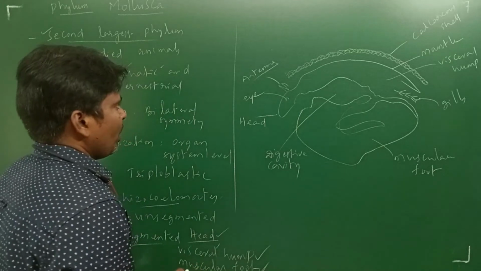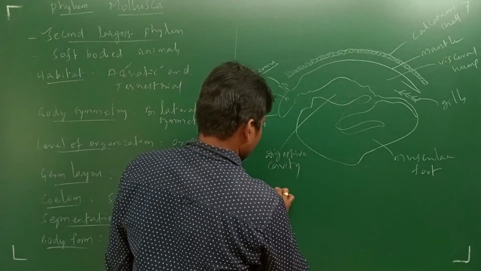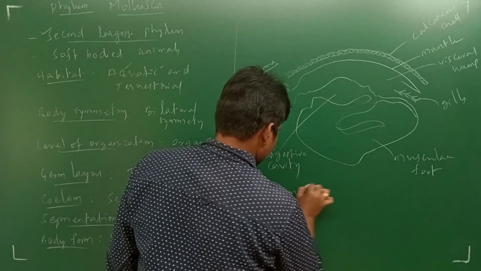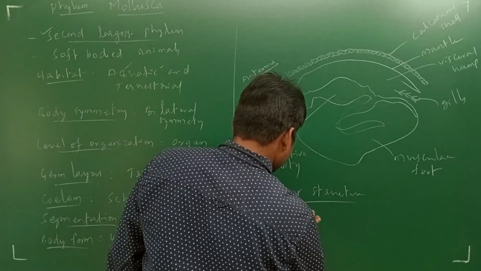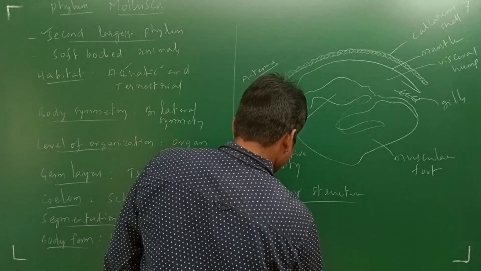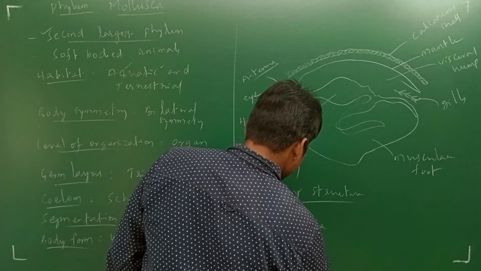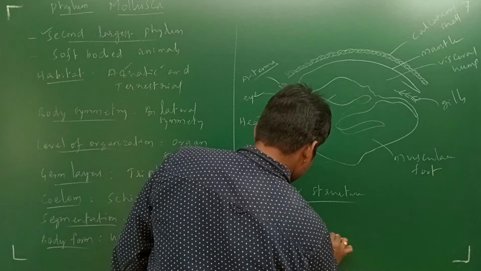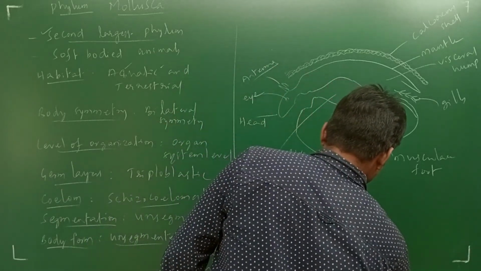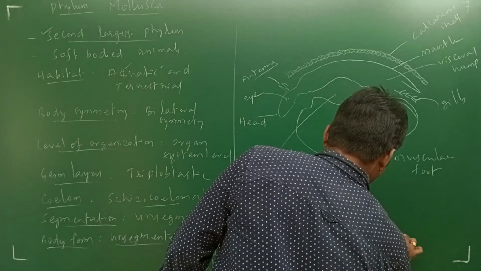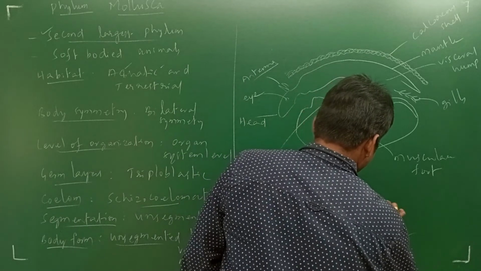Next, sensory structures are also present in these organisms. Eyes are present. Antennae are present. Next, the statocyst, which is the balancing organ, responsible for balancing. Next, another sensory structure, the osphradium.